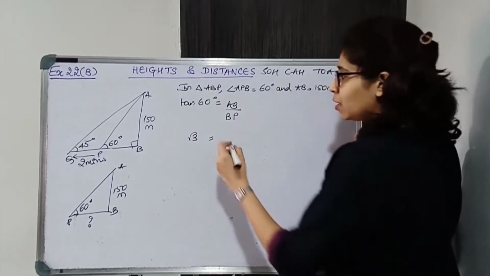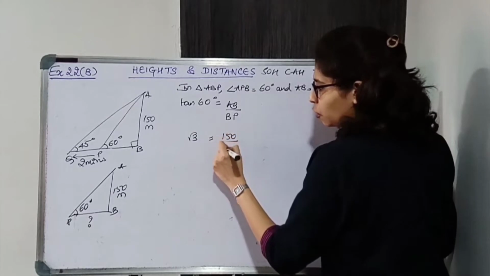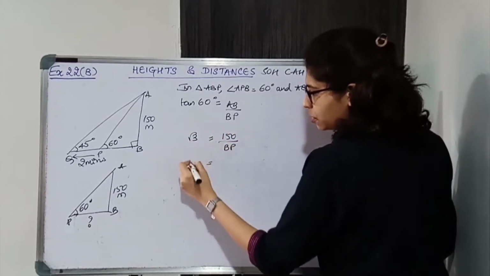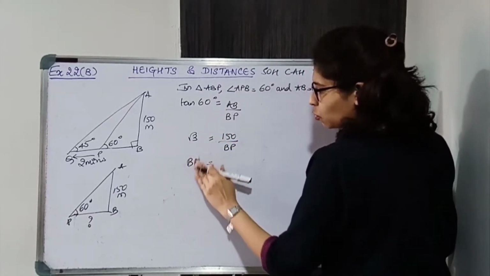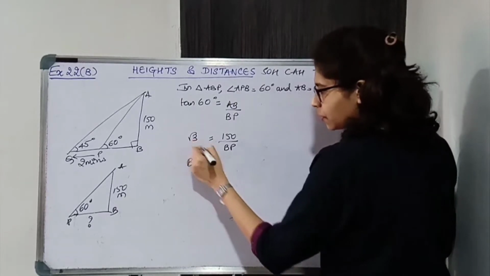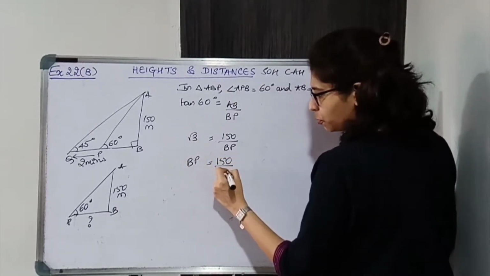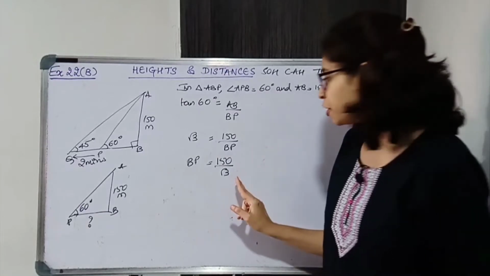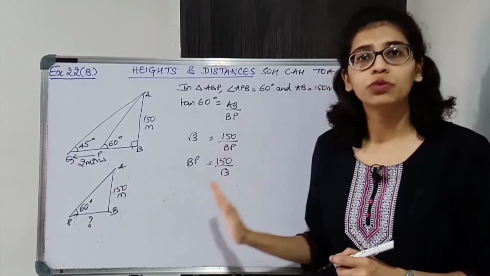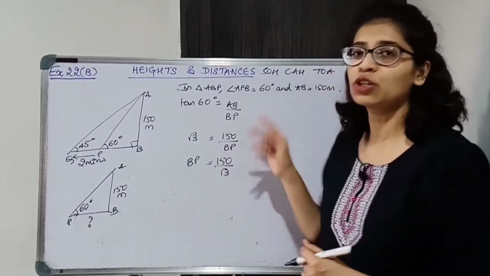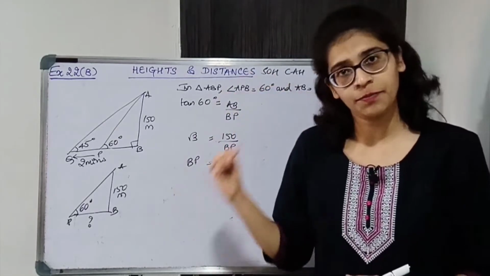ठीक है. AB is 150 upon BP. Shift this BP, so shift √3 over here, so 150 upon √3. Now don't substitute 1.732 over here, don't do that. Instead what you will do is rationalize, because we never keep root in denominator. ठीक है.